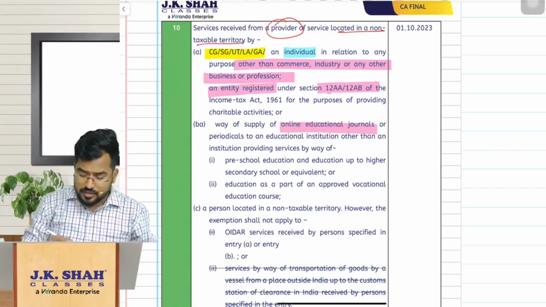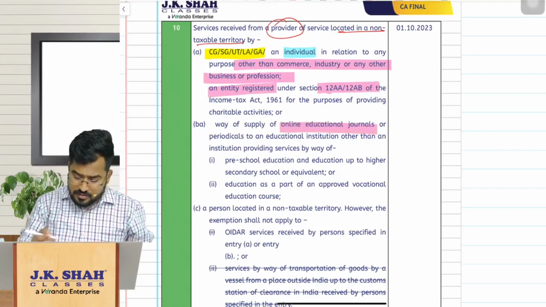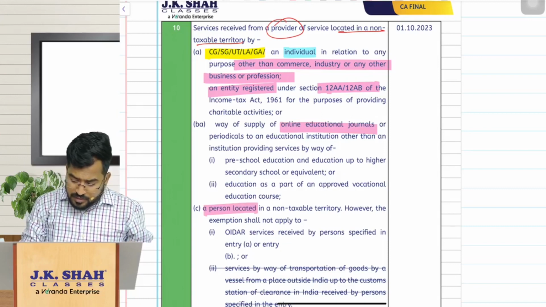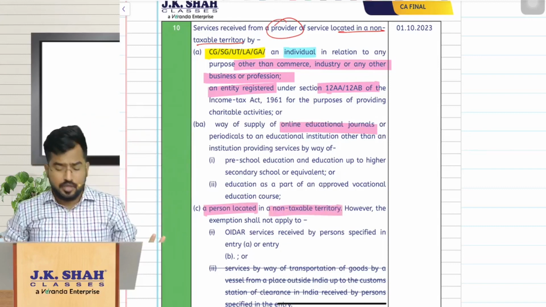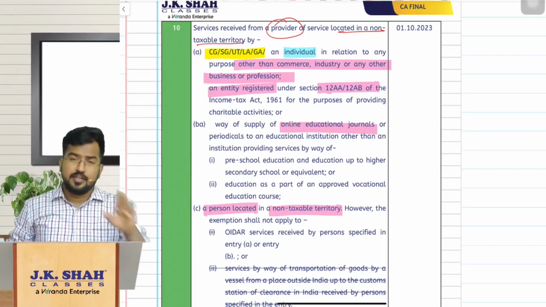Or online educational journals by a person located in non-taxable territory. Supplier is in non-taxable territory, recipient is also in non-taxable territory. In all these cases, there is an exemption.